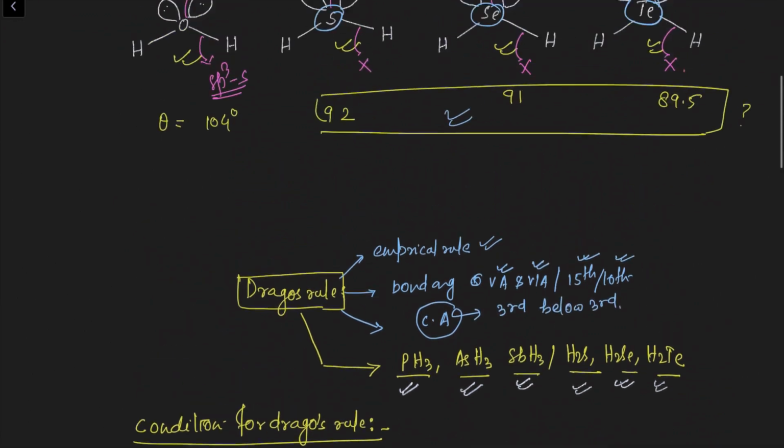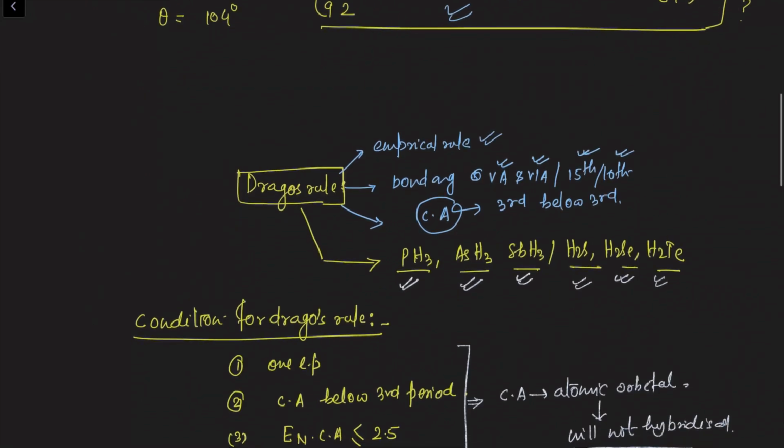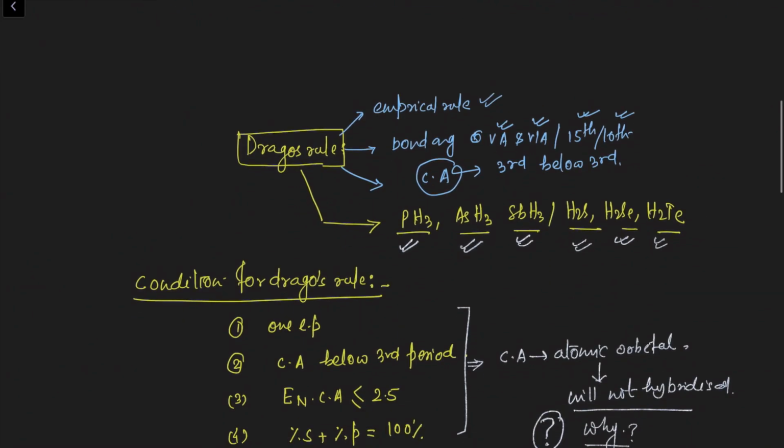So when you check the hydrides of nitrogen, phosphorus, arsenic and Sb, in these hydrides Drago's rule is valid. So what are the hydrides? We can say that in PH3, AsH3, SbH3, H2S, H2Se and H2Te, Drago's rule is valid.